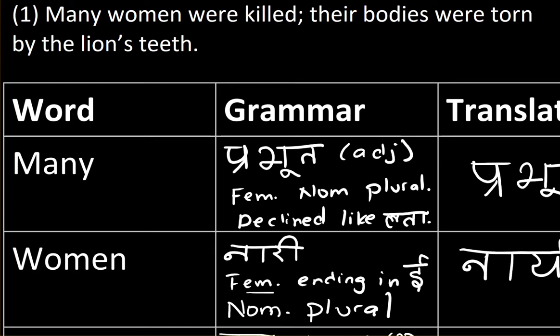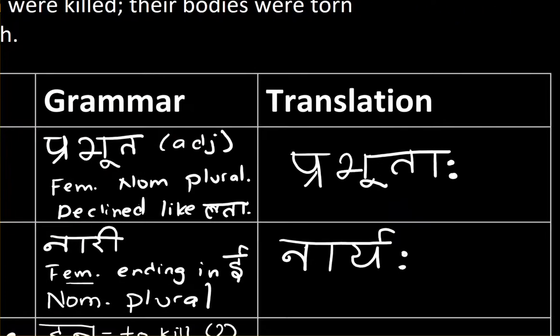So prabhuta needs to be declined like lata, because an adjective that ends in a, to make that feminine, you have to decline it like lata. So feminine, nominative, plural for both of them. So you end up with prabhutaha naryaha.